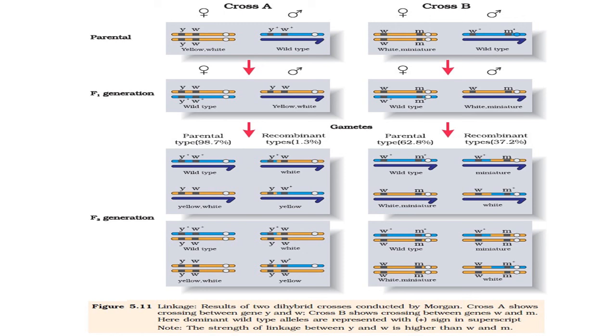37.2%. So by comparing cross A and cross B, we can see that in cross A the maximum is parental type, that is 98.7%, in B it is 60.8% only, and in cross A the recombinant type is very low, that is 1.3%, and in cross B the recombinant type is 37.2%. So this figure gives us an idea about linkage and recombination.